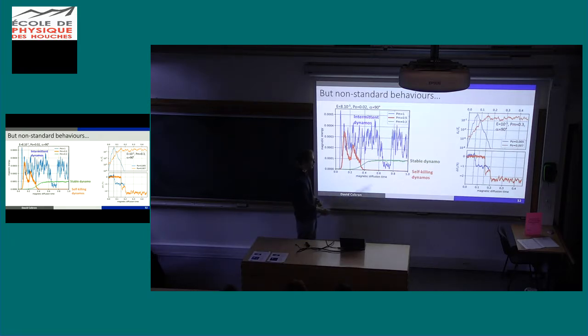Of course, we also have stable dynamo, which is much more classical, and we have some intermittent dynamo where we can have fluctuation on the magnetic energy. You see that it almost disappears, it reappears again. That's the same as for convection-driven dynamo. It's an excursion, if you want. But this behavior is new.